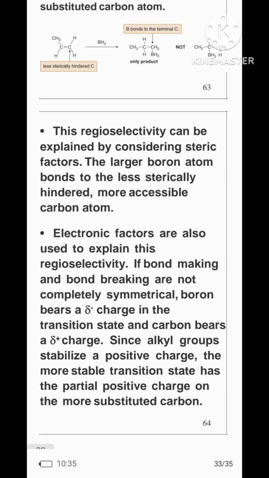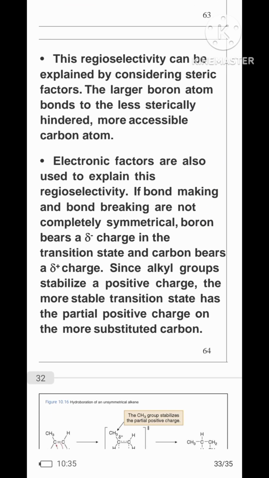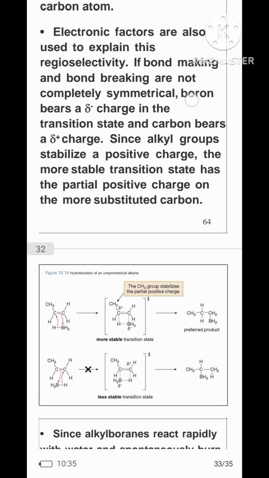This regioselectivity can be explained by steric factors. The larger boron atom bonds to the less sterically hindered, more accessible carbon atom. Electronic factors are also used to explain this regioselectivity. If bond making and bond breaking are not completely synchronous, boron bears a slightly negative charge in the transition state and carbon bears a slightly positive charge. Since alkyl groups stabilize a positive charge, the more stable transition state has a partial positive charge on the more substituted atom.